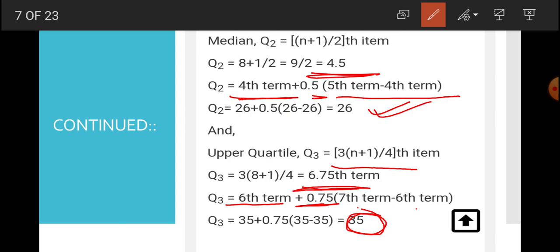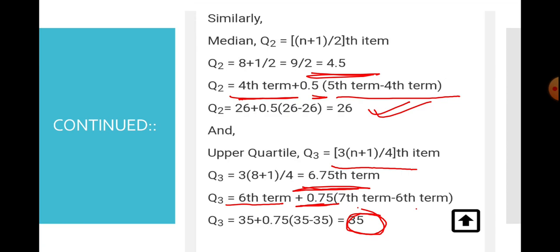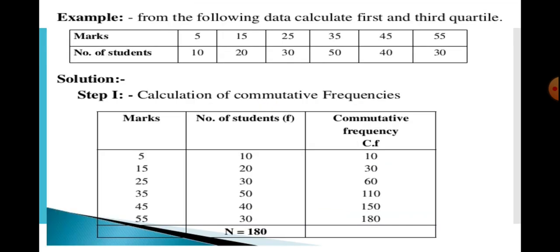Dear students, keep in mind that we need this only in partition values, and that too in the case of individual series. If we have 6.75, we will use the formula: 6th term plus 0.75 multiplied by (7th term minus 6th term). Clear? Now, next topic.